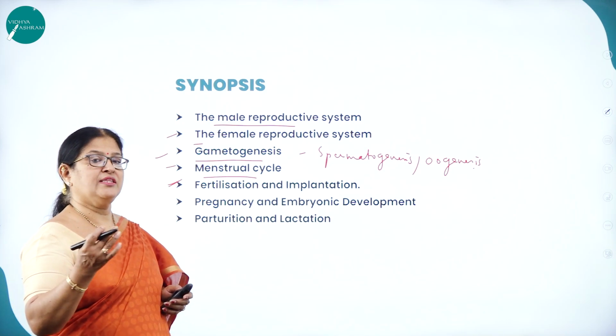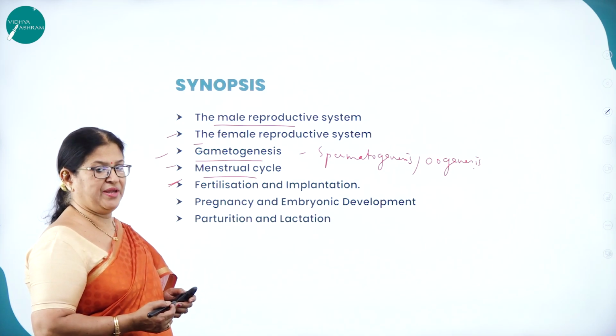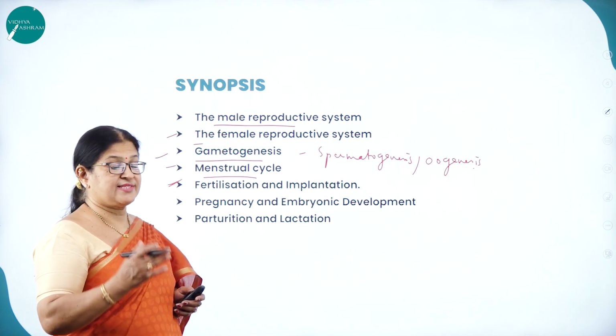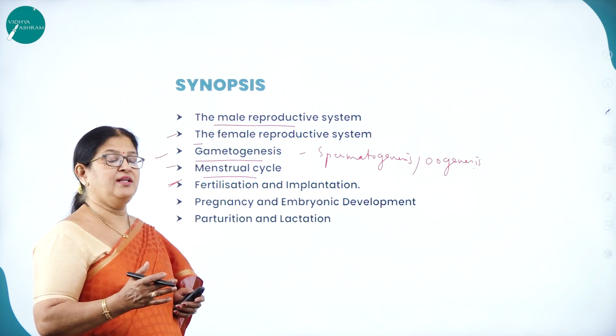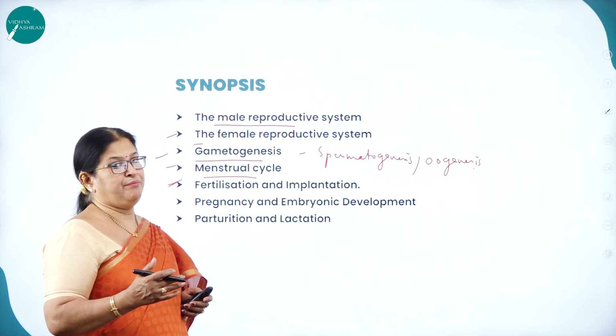The onset of menstruation is called menarche, and the cessation of the menstrual cycle when a female attains an age of around 40 to 50 years is called menopause.